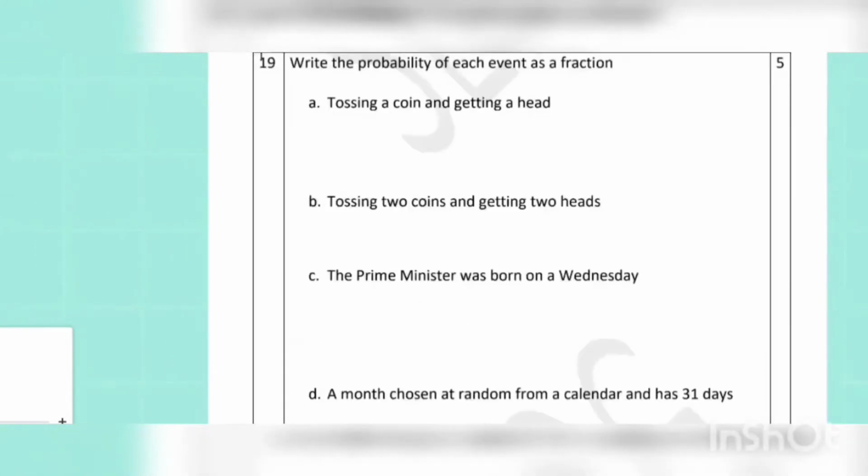In question number 19, the probability of each event as a fraction. So, tossing a coin and getting a head, only 2 outcomes possible. So, half is the probability. 2 coins and getting 2 heads. So, that can happen only one way out of 4 outcomes in a 2 coins tossing. So, 1/4. Out of 7 days of a week, 1 day is Wednesday. So, 1/7, and part D, 31 days. There are 7 months in a year which have 31 days. So, 7 out of 12 months out of the total year.